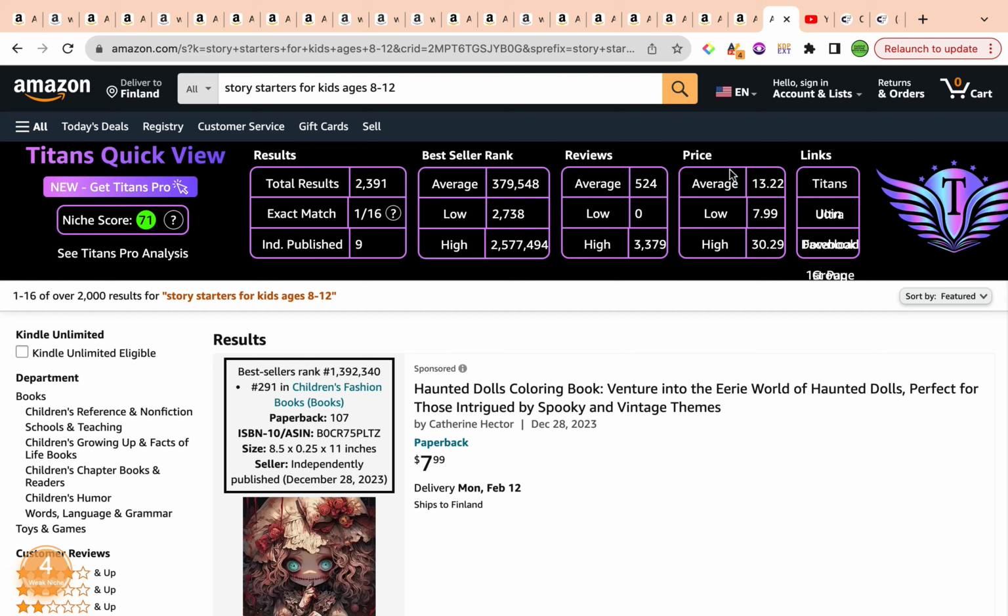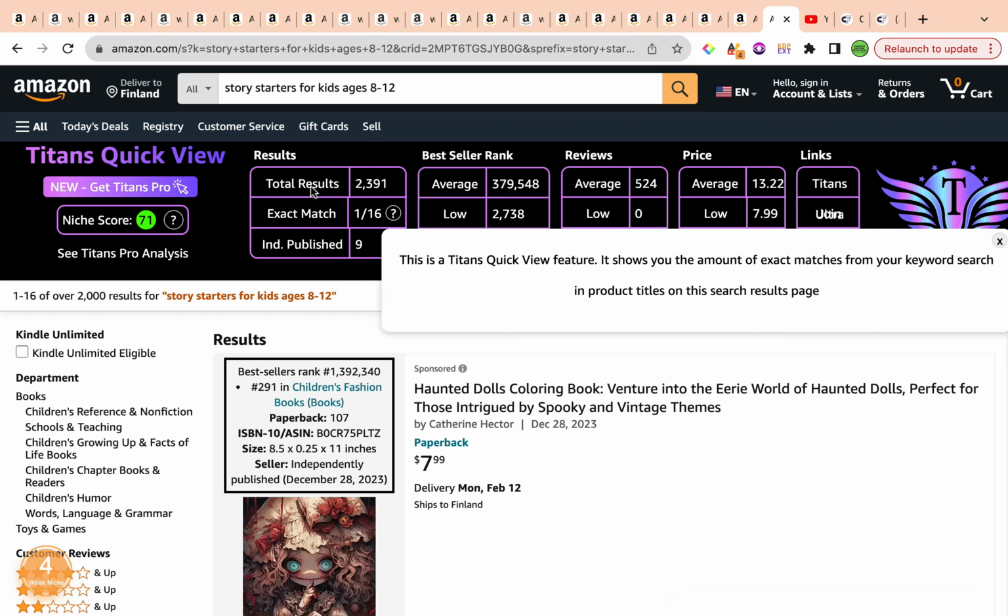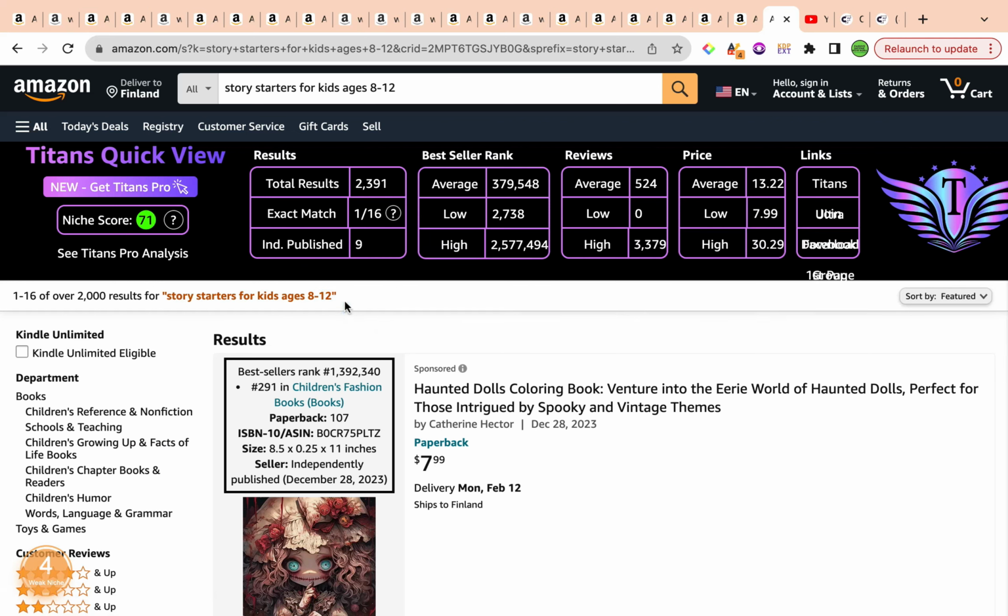Average price is $13.22. I'm going to go ahead and ignore the number 4 given by Amazon's Cat Pro Chrome extension, because it does not complement this beautiful data that we have right here. And this is exactly why you need to activate all 4 free Chrome extensions in order to compare the data and really formulate an objective view on each keyword to determine whether it's something that is worth pursuing or not. My job here is to do most of the research, share these keywords with you, give you some tips and strategies to over deliver, and rank your book as easily as possible, and then the choice is up to you.